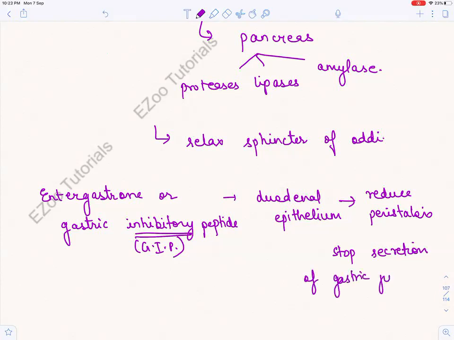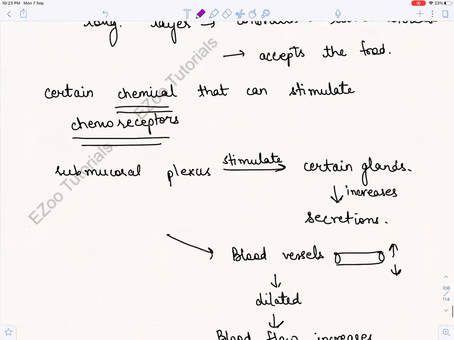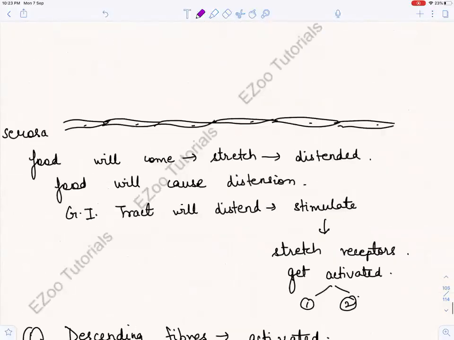So I hope this was clear. I told you I would be doing neural regulation, but yes, I took the hormonal secretions also, but as promised, I will make a small 10 minute video for hormonal secretion again. So now let us see this diagram again and understand once again.